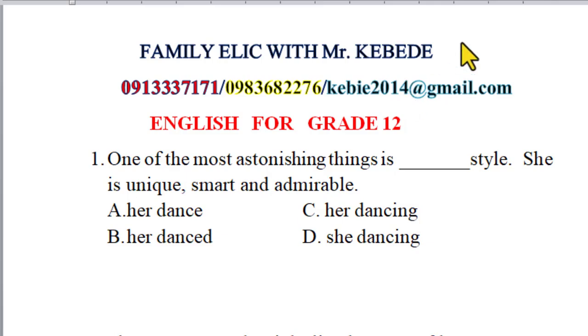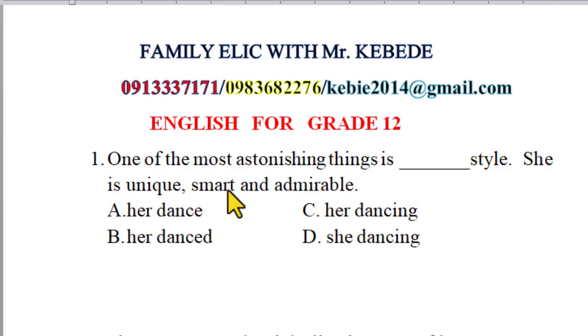Here, English for grade 12. The questions are those which were not touched in the last 4 parts of questions. Let me start from the first part, and I'm going to give you some time to think of or answer the questions, and finally I'll answer them and give some clear clarification of why the answer becomes A, B, C or D. As much as possible I try to cover all the questions in English. Something which is beyond this, something difficult, I try to explain using my mother tongue, maybe another language if possible.